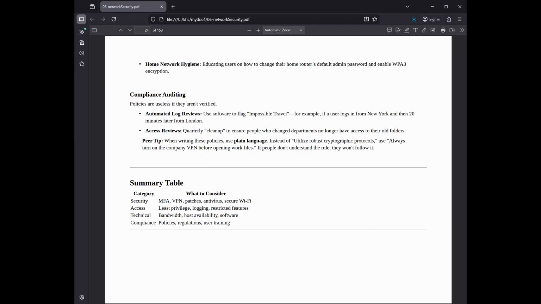Peer tip: when writing these policies, use plain language. Instead of "utilize robust cryptographic protocols," use "always turn on the company VPN before opening work files." If people don't understand the rule, they won't follow it.